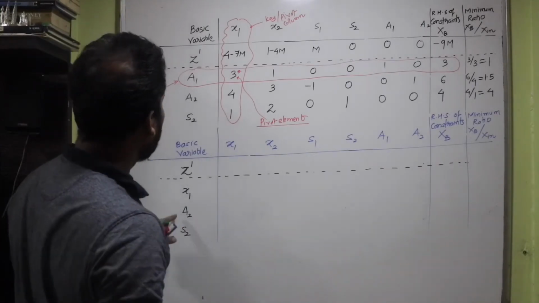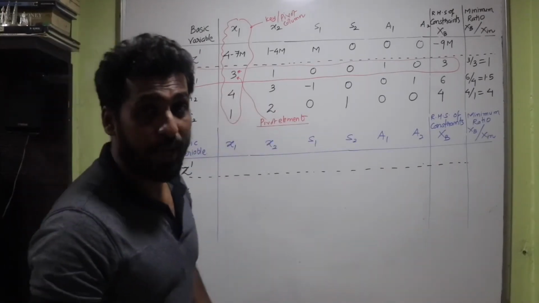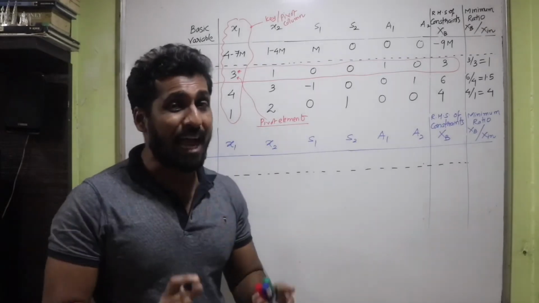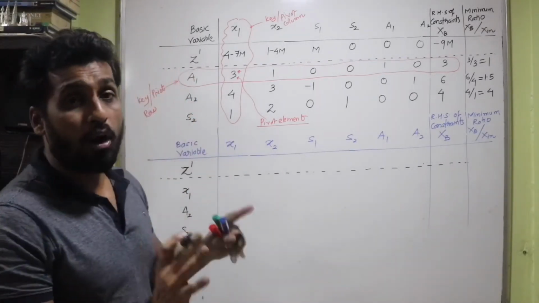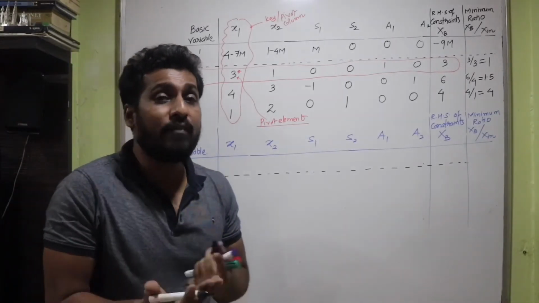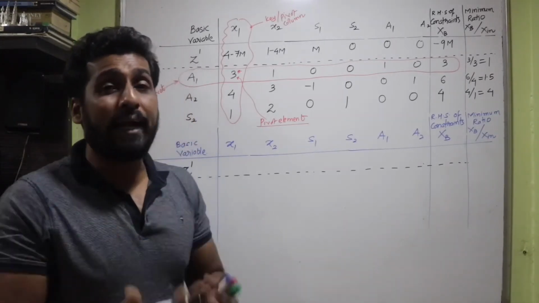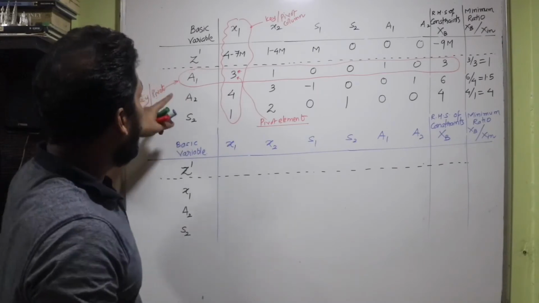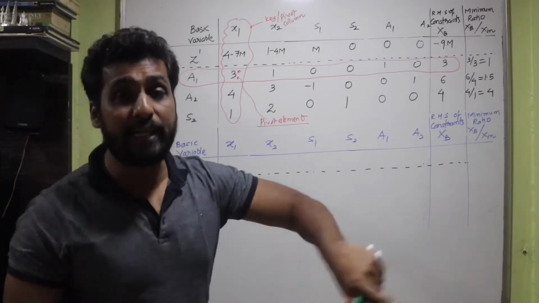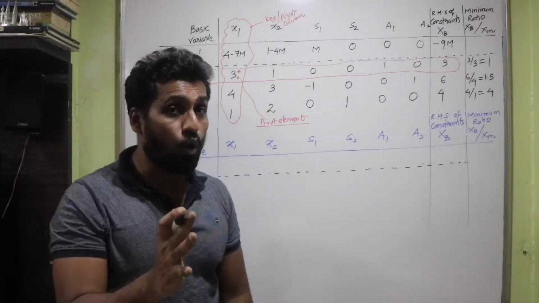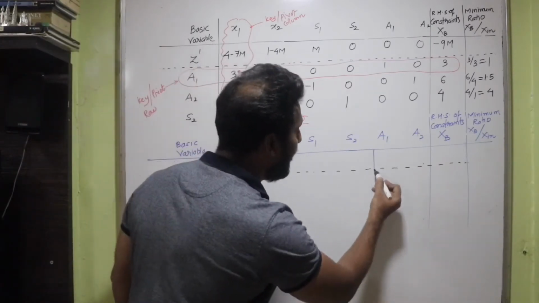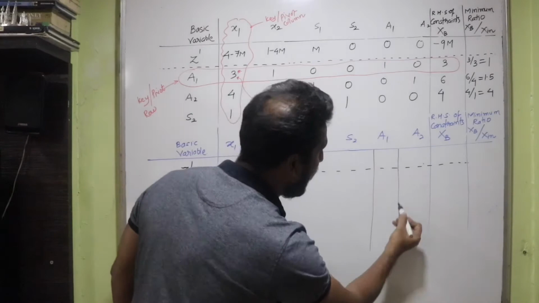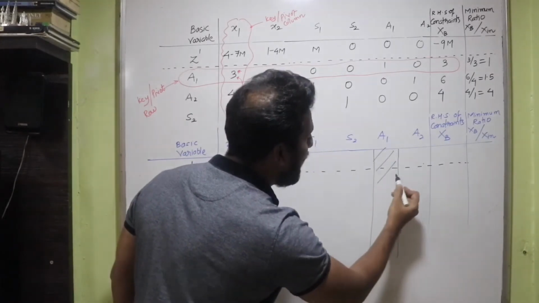Now, if you observe that a1 was an artificial variable. Artificial variables as such are nothing but variables which need not be evaluated. We do not need the values of a1. They are some random variables, isn't it? So as soon as a1 has left the table, what you can make a note of is, as soon as a1 leaves the table, there is absolutely no need to do any calculation for the A1 column.